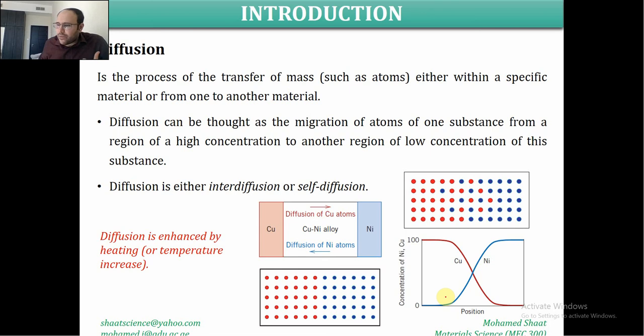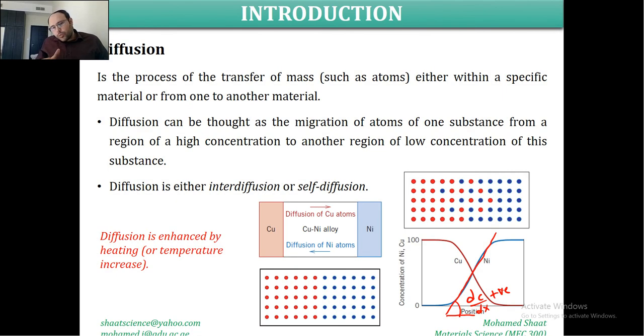That's why we have the negative sign. If I ask you about the slope of this nickel from mathematics, this represents a straight line, and this line has a slope. So the slope of this nickel will be dC of the nickel by dx. This is the gradient of the concentration that is already shown in the equation of Fick's law.